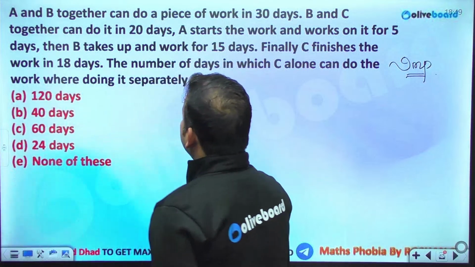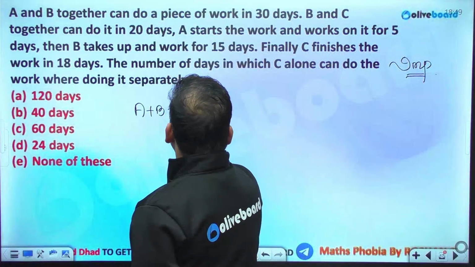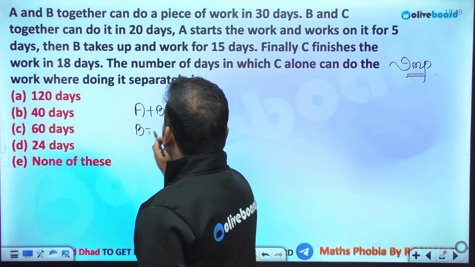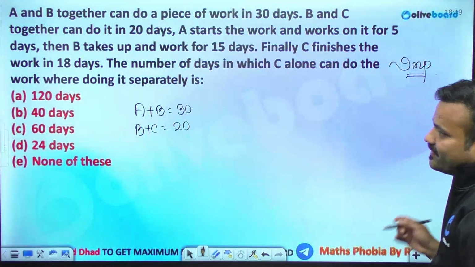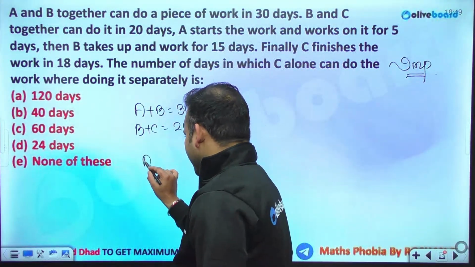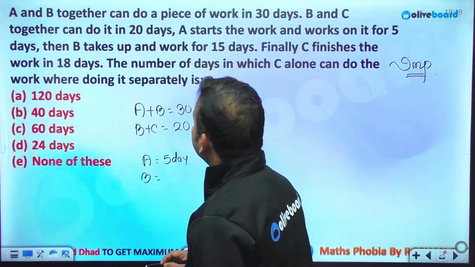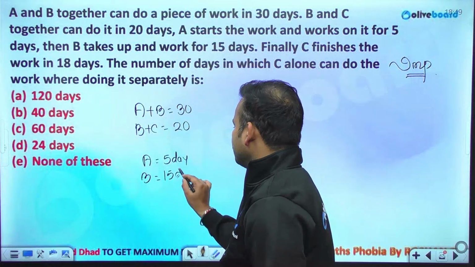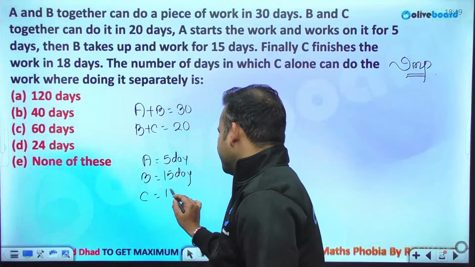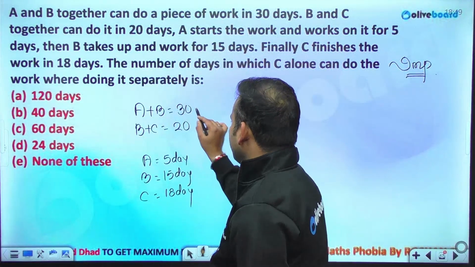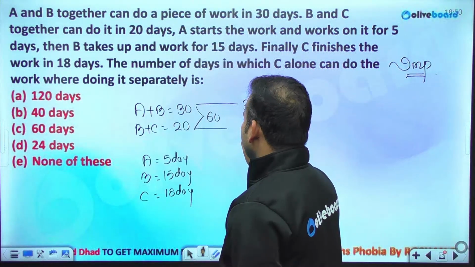So A and B together can do a piece of work in 30 days. B and C complete the entire work in 20 days. A starts the work and works for 5 days. B works at it for 15 days. And C finishes the remaining work in 18 days. So what to do? Consider the total work as 60. So their combined efficiencies will be 2, 3 and 3.